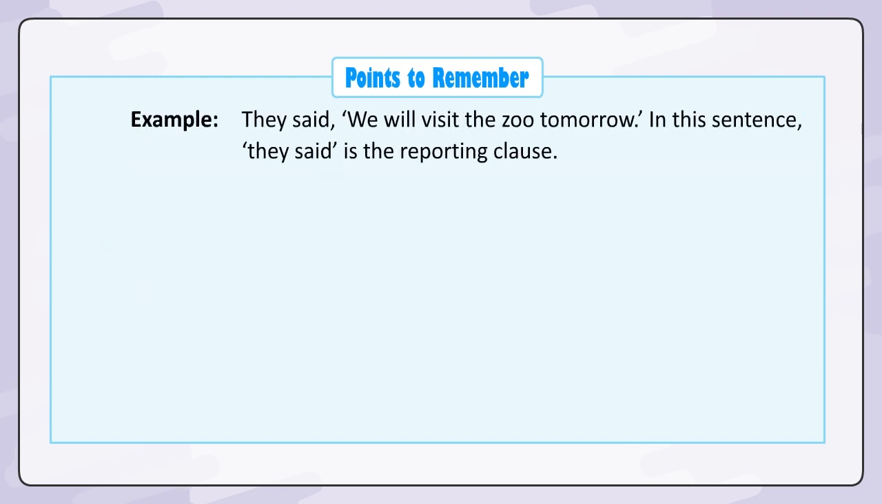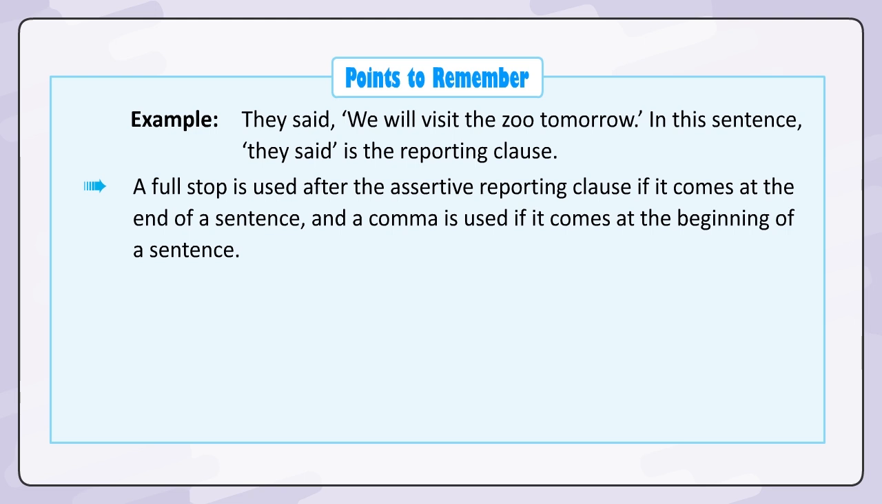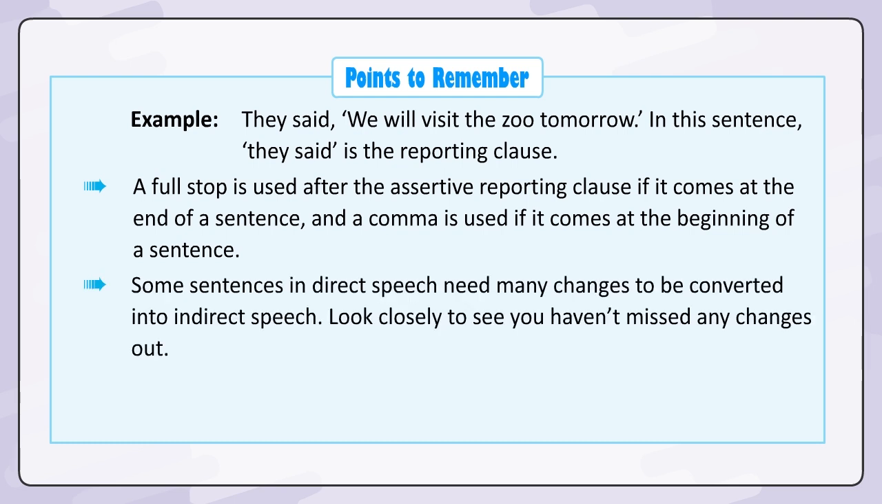Example. They said, "We will visit the zoo tomorrow." In this sentence, "they said" is the reporting clause. A full stop is used after the assertive reporting clause if it comes at the end of a sentence, and a comma is used if it comes at the beginning of a sentence. Some sentences in direct speech need many changes to be converted into indirect speech. Look closely to see you haven't missed any changes out.